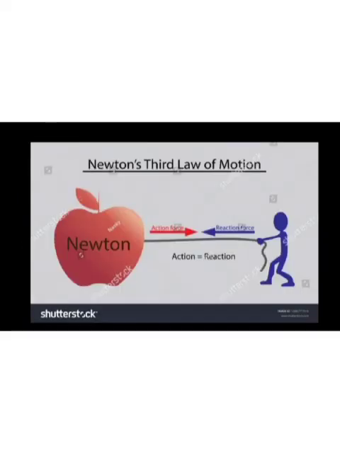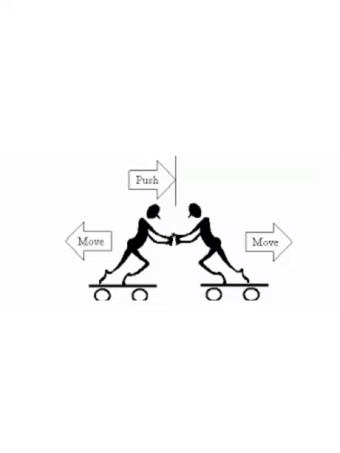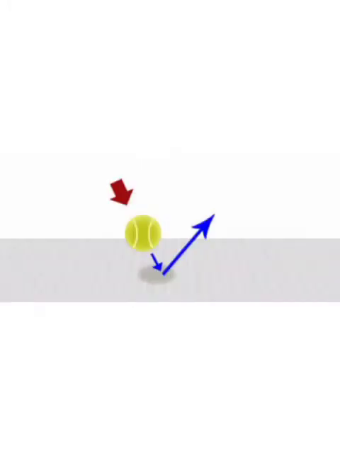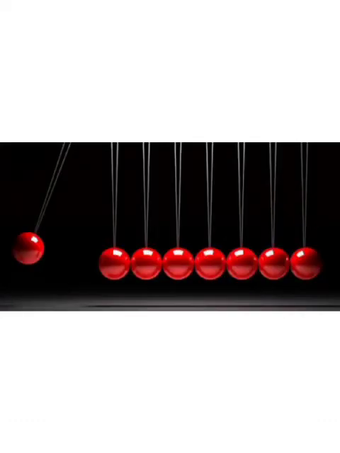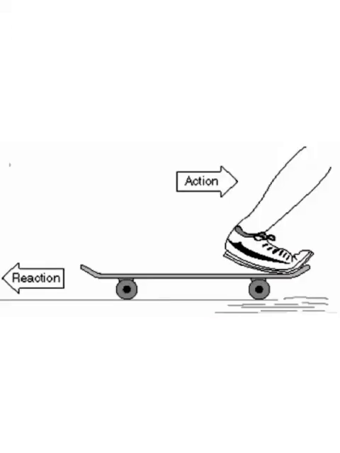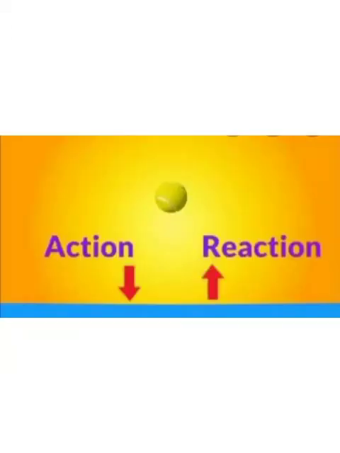Newton's third law states that if an object A exerts a force on object B, then object B must exert a force of equal magnitude and opposite direction back to object A. This law signifies a particular symmetry in nature. One body cannot exert a force on another without experiencing a force itself. When two bodies interact with each other, the force exerted by the first body is the action and the force exerted by the second body is called a reaction.